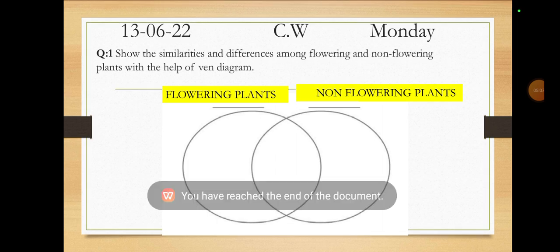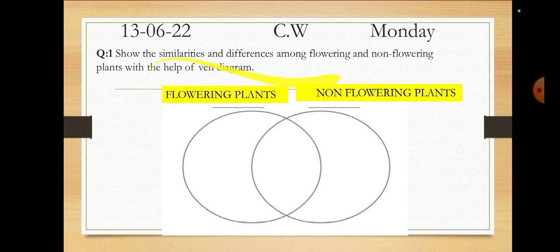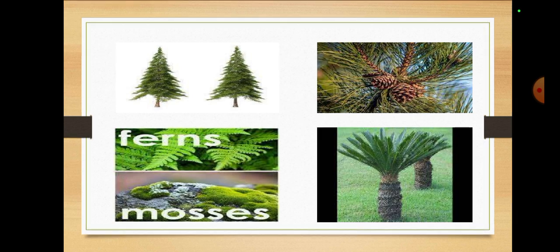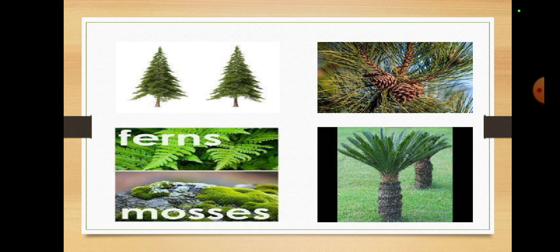Okay, if you want to do today's classwork, you have this classwork: show the similarities and differences among flowering and non-flowering plants with the help of a diagram. If you want to do it, you can. These are the flowering plants, these are the non-flowering plants, and here would be the similarities. First of all, we have flowering plants. You should know that flowering plants are the plants on which flowers grow, whereas non-flowering plants are the plants on which flowers do not grow. Flowering plants have further types like herbs, shrubs, and trees. But in non-flowering plants, there are no further types.